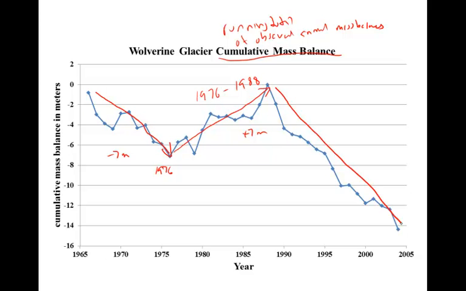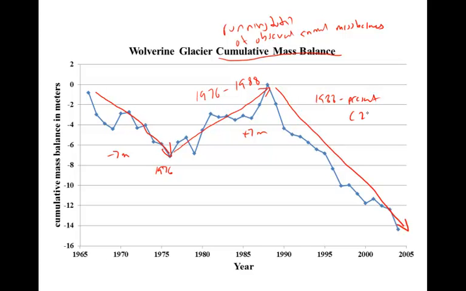Then after 1988, the glacier's mass balance becomes strongly negative. Most of the years have a negative mass balance. There's only a few positive mass balance years, and even then, those years are just barely above zero. So we see the glacier overall losing mass from 1988 to present.